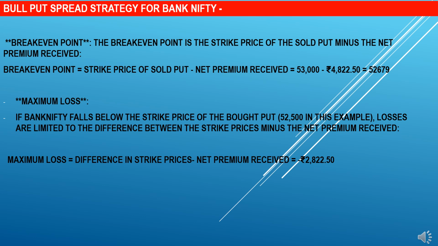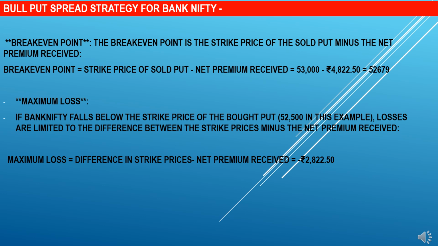Break-even point. The break-even point is the strike price of the sold put minus the net premium received. Break-even point is equal to strike price of sold put minus net premium received, which is equal to 53,000 minus 4,822 rupees and 50 paise, which is equal to 52,679.